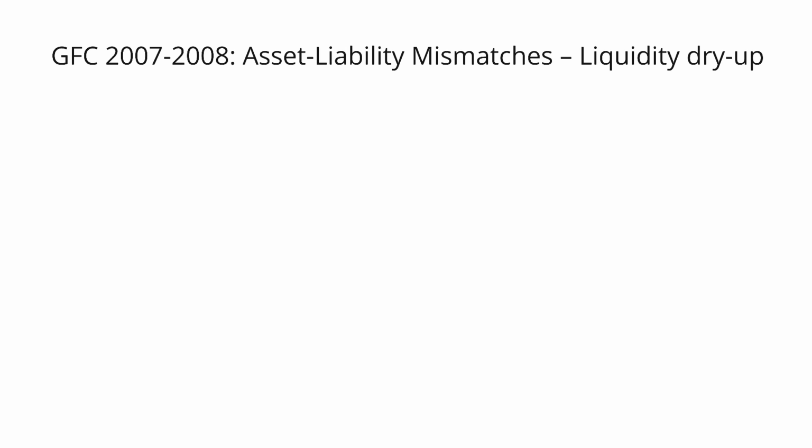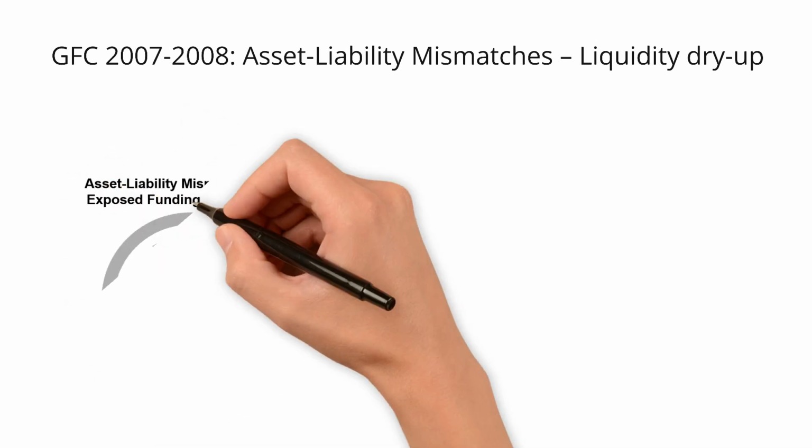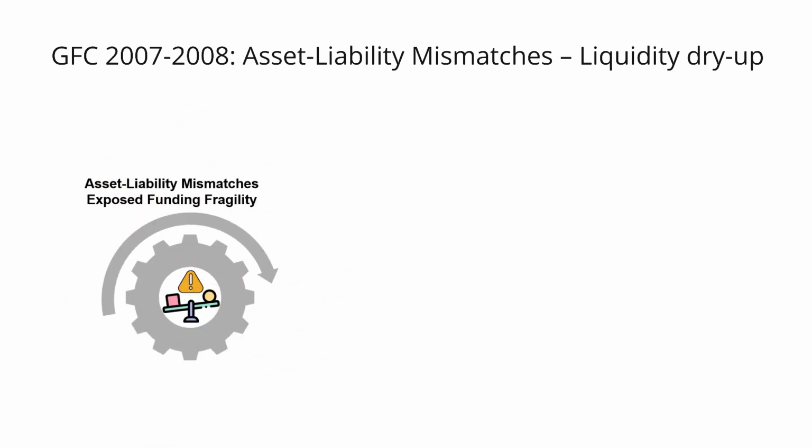Here is a clear breakdown of why liquidity vanished and how policymakers responded to stabilize both the banking and shadow banking sectors. Why did liquidity dry up? As we heard, at the heart of the problem were deep asset-liability mismatches, exposing funding fragility. Banks and shadow banks financed long-term illiquid assets with short-term liabilities, to reiterate that one last time.